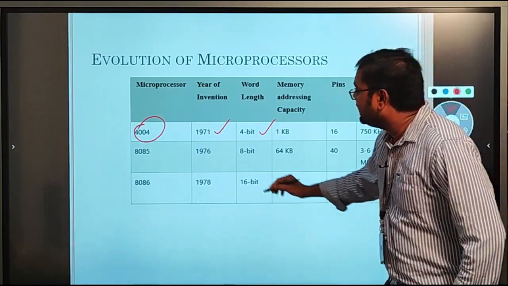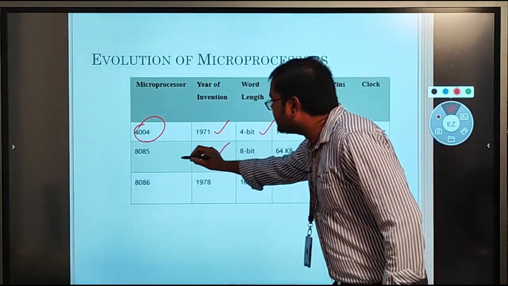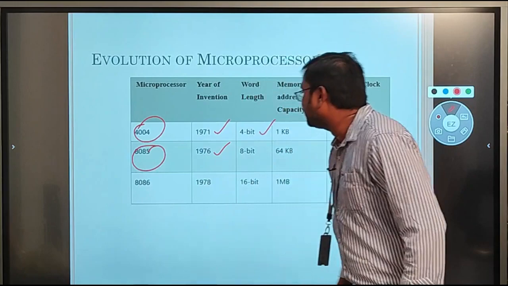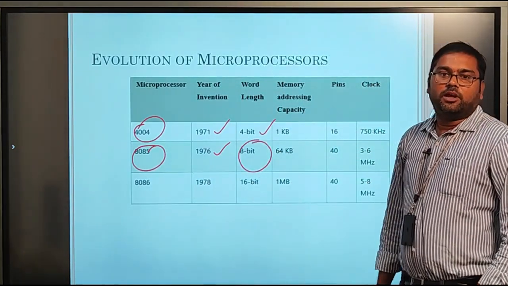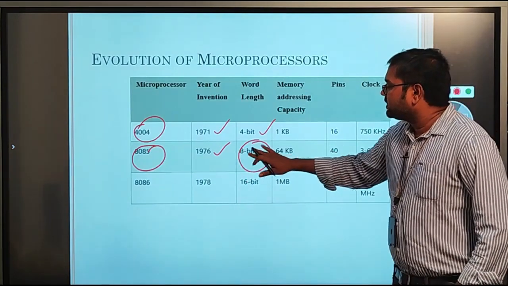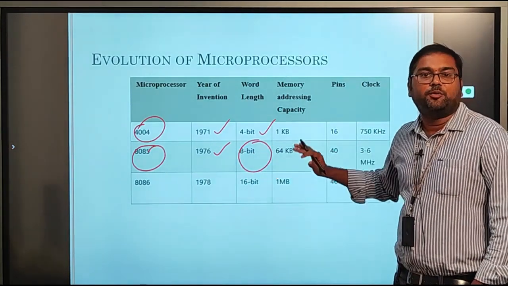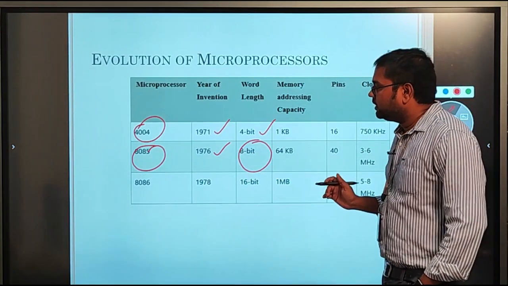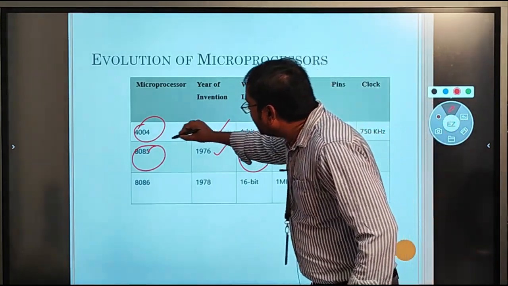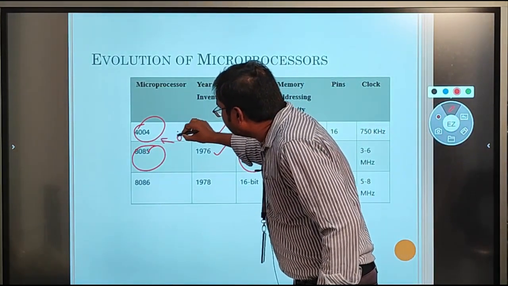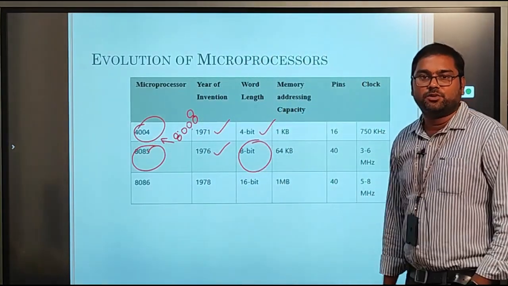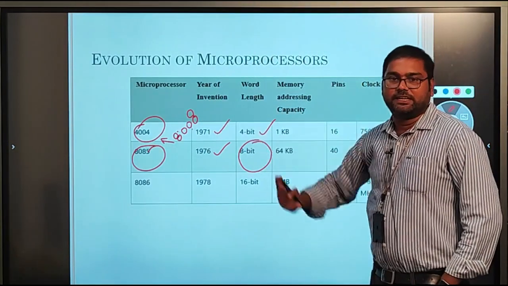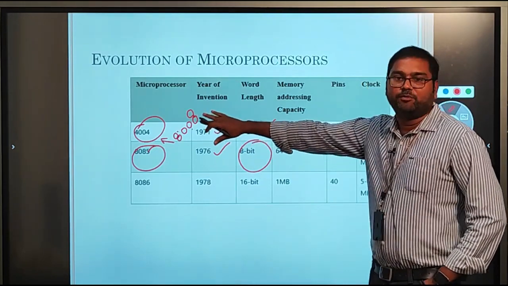After that, in 1976, the second processor, the 8085, was developed by Intel. This is an 8-bit microprocessor, which means it can process 8 bits of data or information. In between, we have one more IC, the 8008. This is also an 8-bit IC, so it also performs 8-bit operations.